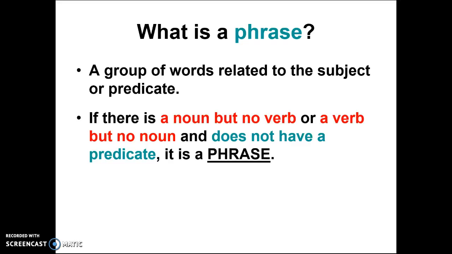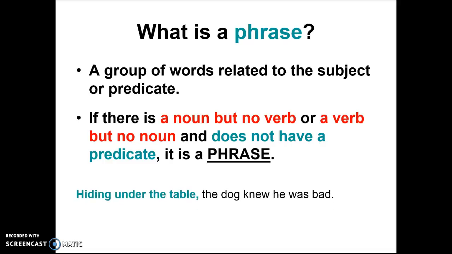It can be a little confusing, but again, I need you to remember what it is. We're going to go over it several different ways. I'm going to give you an example. It says, "Hiding under the table, the dog knew he was bad." So your subject in this sentence is dog. And as you could see, there is no predicate. Also, the first part of that sentence, hiding under the table, relates back to your subject, the dog. That lets you know that the first half of that sentence is a phrase and not a clause. Again, I know it can be a little confusing, but I'm going to drill you guys until you understand the difference between a clause and a phrase.